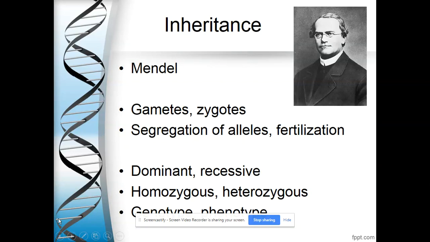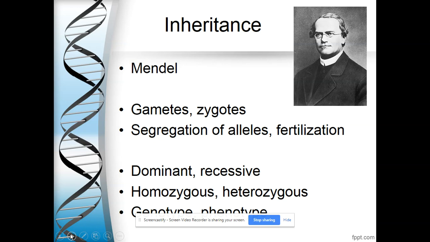All right, so I'm going to review the Inheritance Mendel stuff that we did in class today, just in case you need to hear it again. So Gregor Mendel wanted to be a scientist, but his parents couldn't afford college, and so he became a monk instead. Makes total sense. And he worked in the garden doing lots of science at the monastery. He studied pea plants, so Mendel was all about the peas.